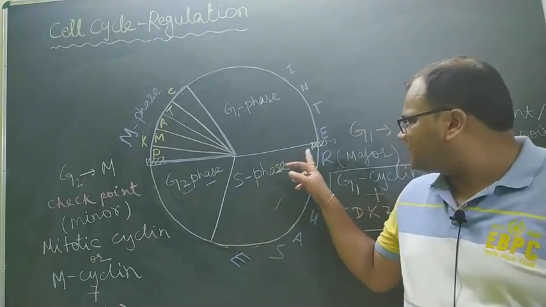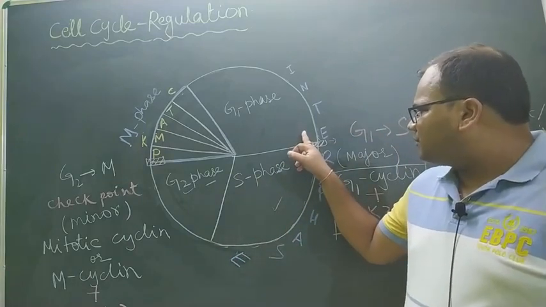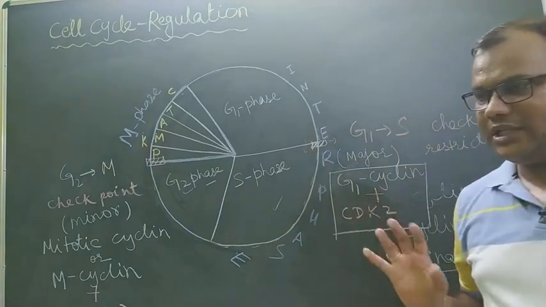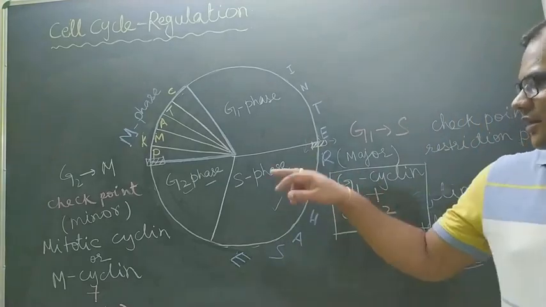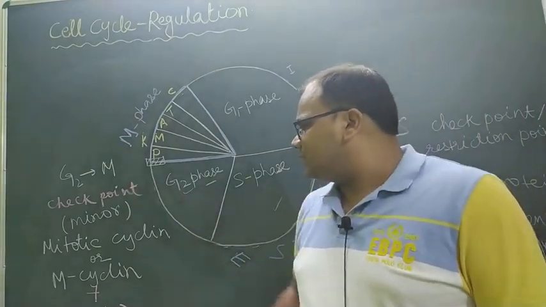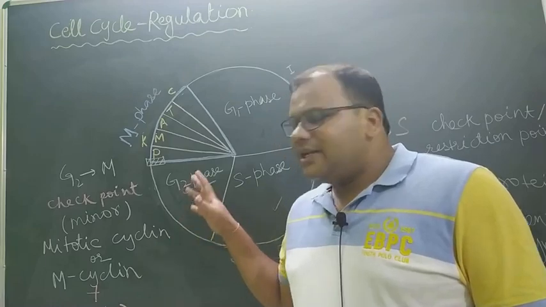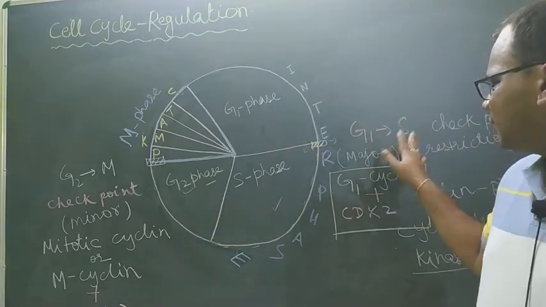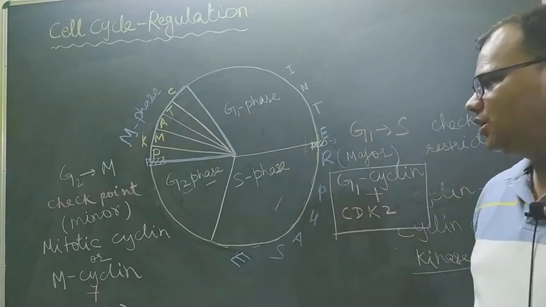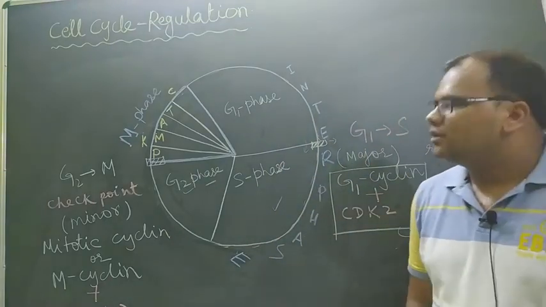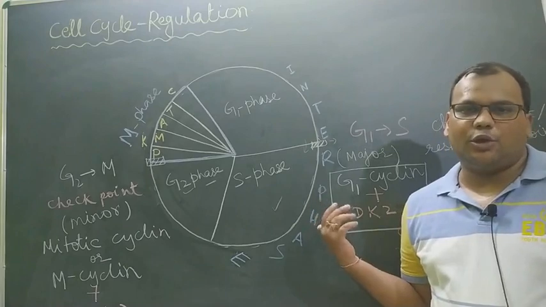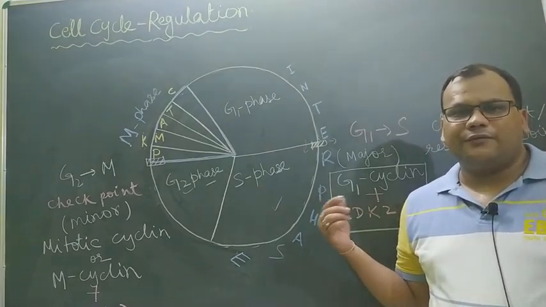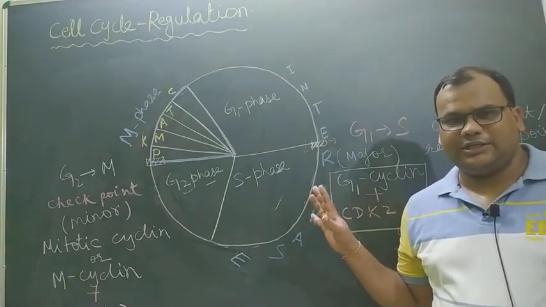So first is when the cell enters from G1 to S phase. At this point there is a checkpoint, and the second point is G2 to M phase. It is a minor checkpoint. So there are two checkpoints, G1 to S checkpoint and G2 to M checkpoint. So you can add it to your knowledge, but it is not very necessary for your NEET examination.